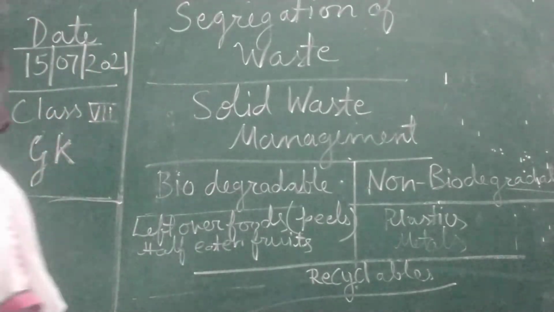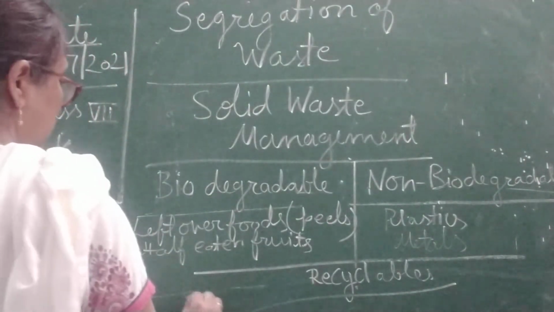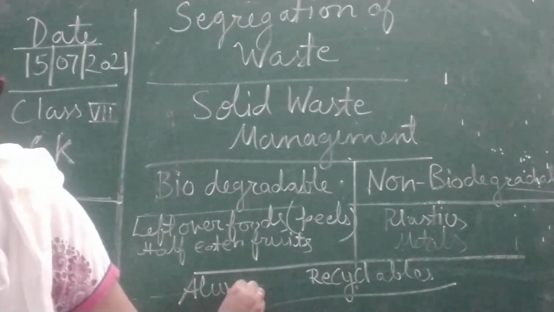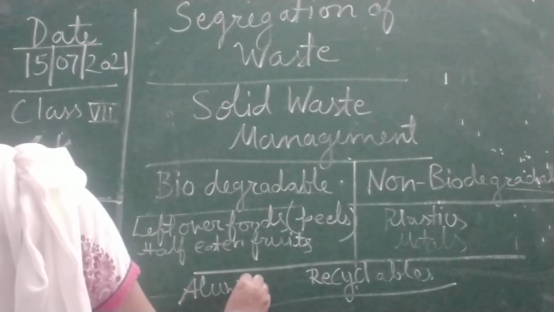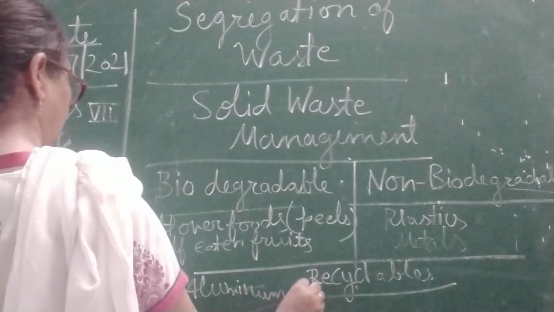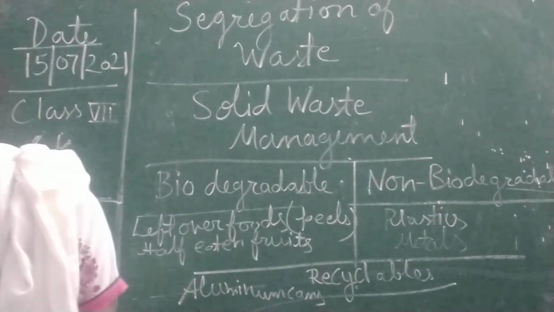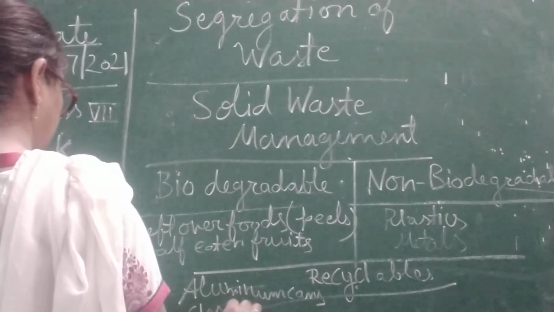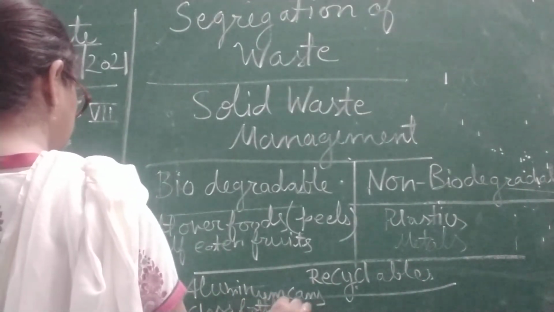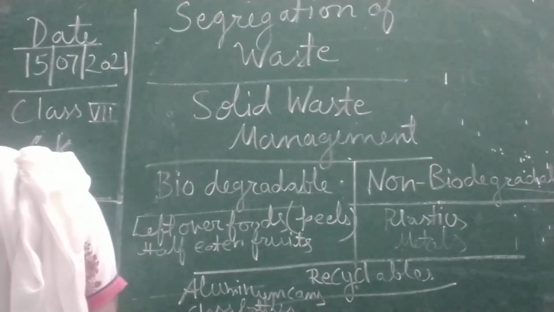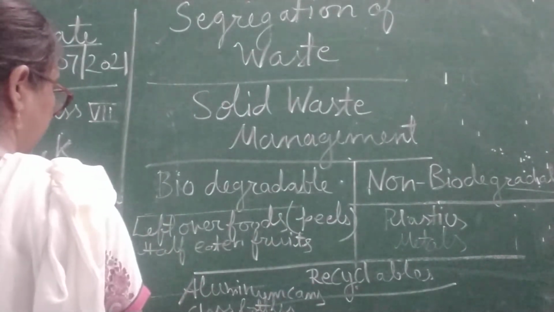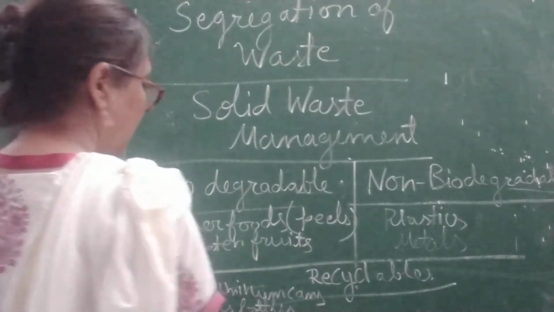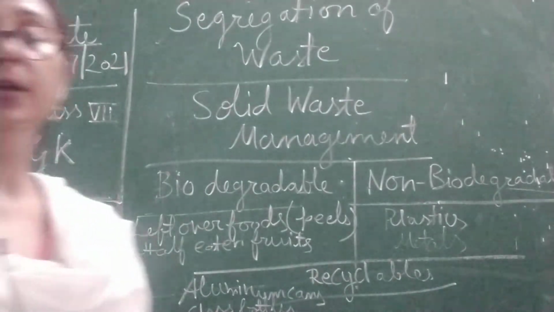Now we are going to write aluminum cans, glass bottles, and old newspapers. These are all things which we can recycle.